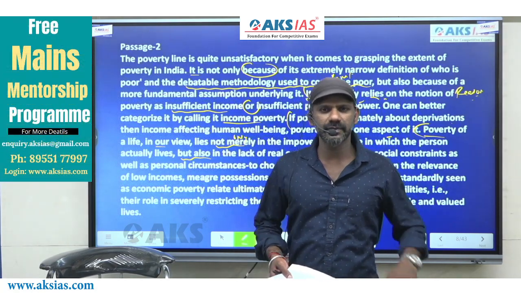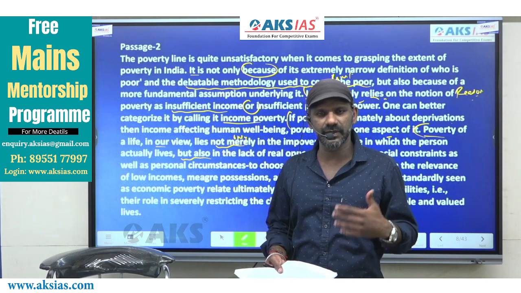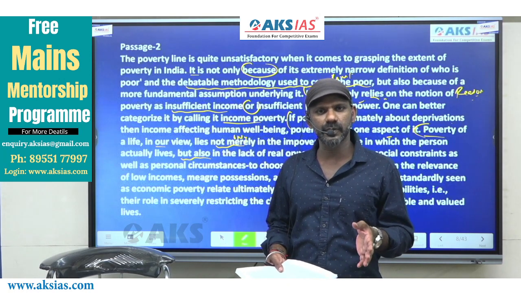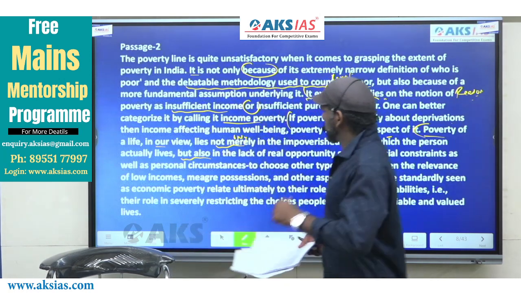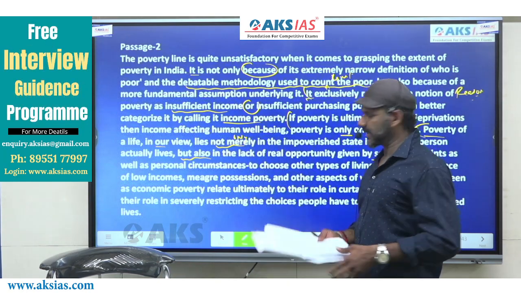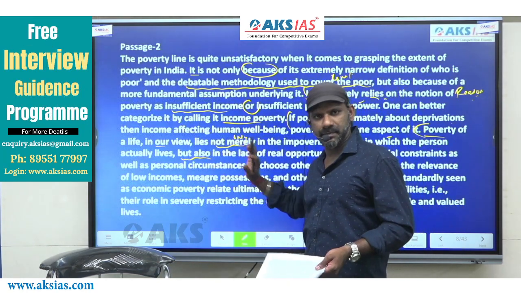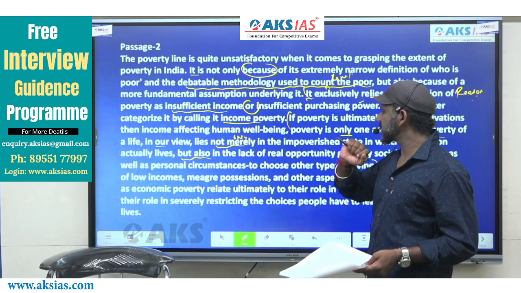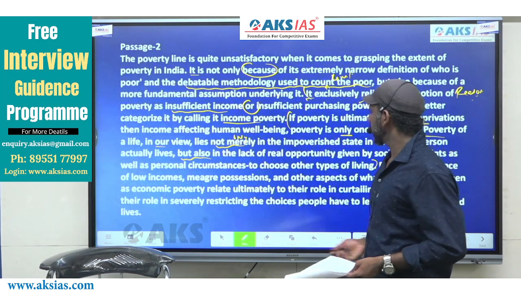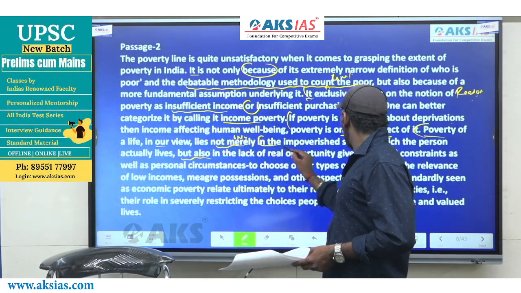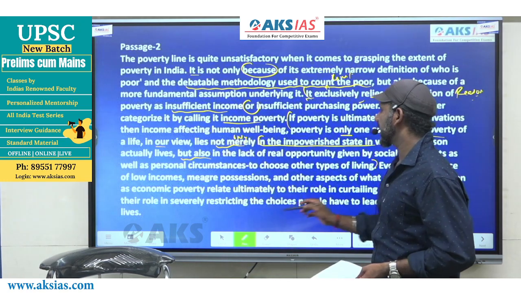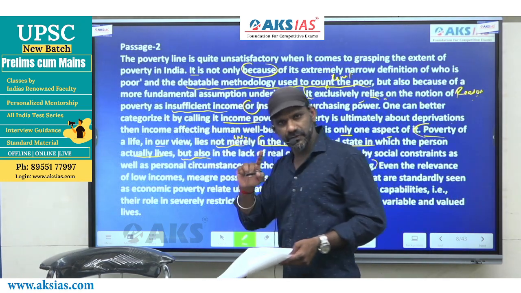Classroom students may know, we have discussed, I've given you the list of the three kinds of indicators: contrast, support, and cause and effect. So not merely is the same as not only, and not only will be followed by but also. We have two entities talked about here. One is not merely in the impoverished state in which the person actually lives. This is the first entity.